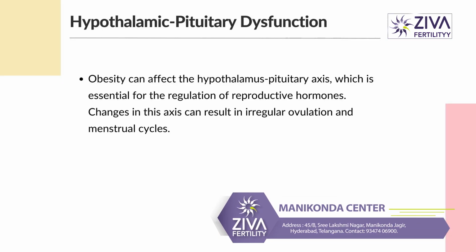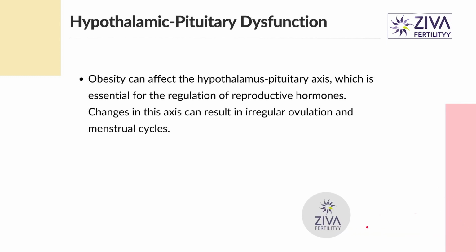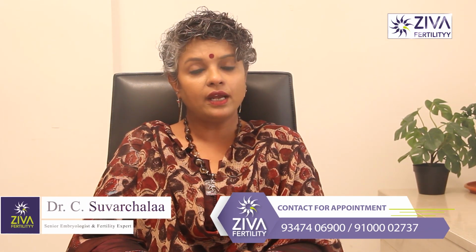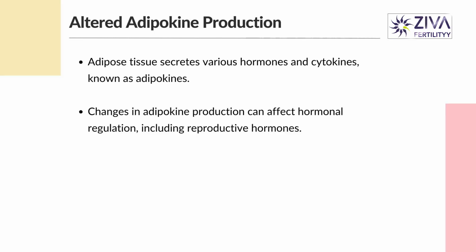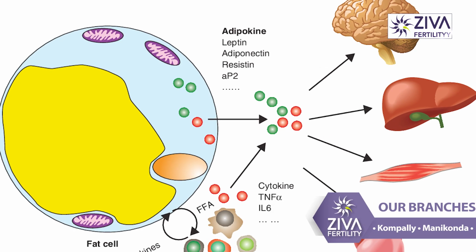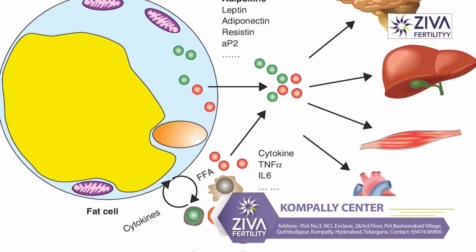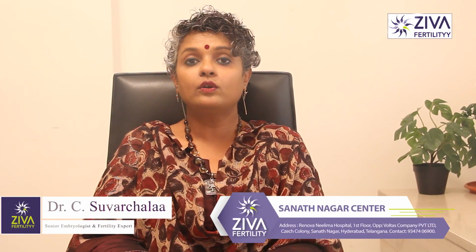The next problem is hypothalamic pituitary dysfunction. Obesity can affect the hypothalamus-pituitary axis, which is essential for regulation of reproductive hormones. Changes in this axis can result in irregular ovulation and menstrual cycles. It can also cause altered adipokine production. Adipose tissue secretes various hormones and cytokines known as adipokines. Changes in adipokine production can affect hormonal regulation, including reproductive hormones.